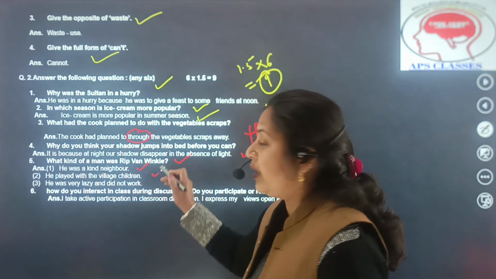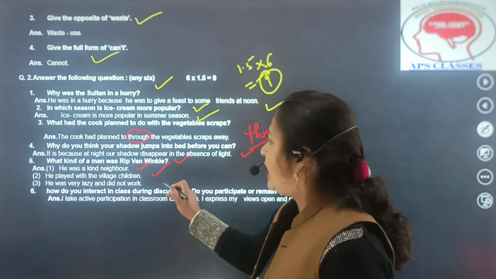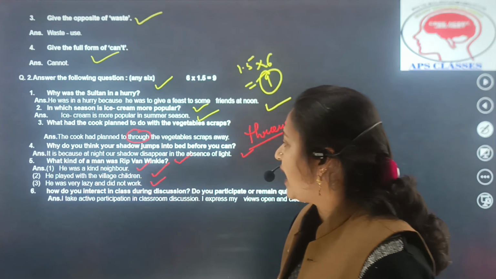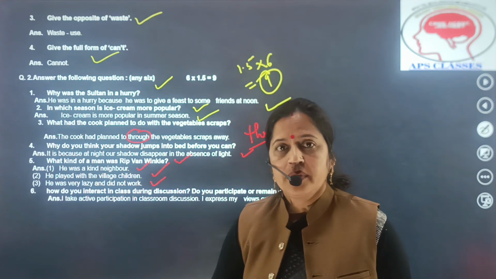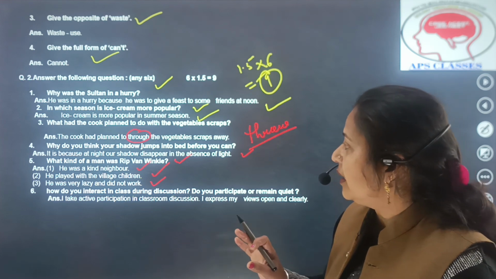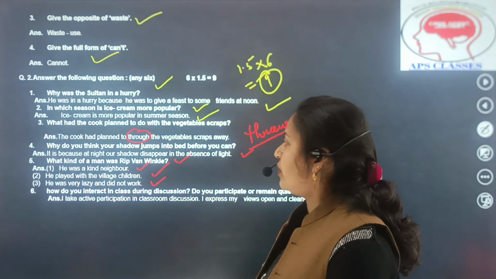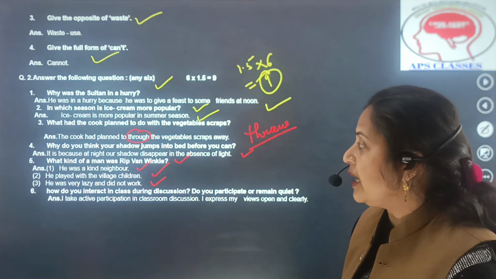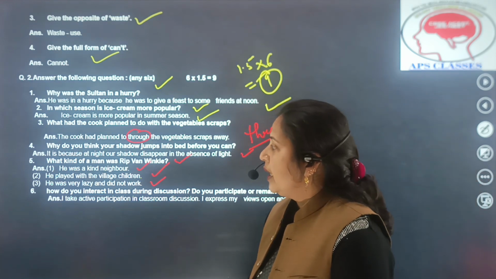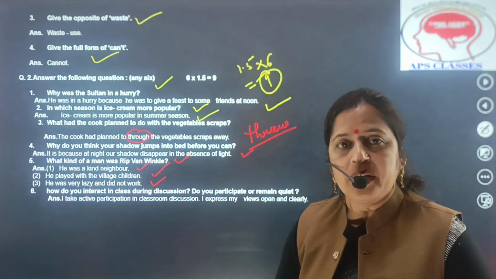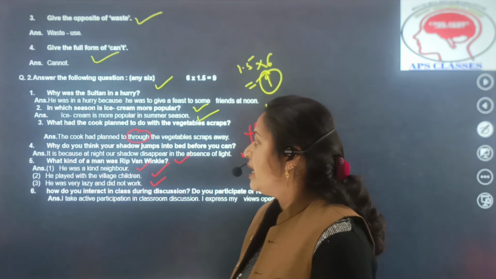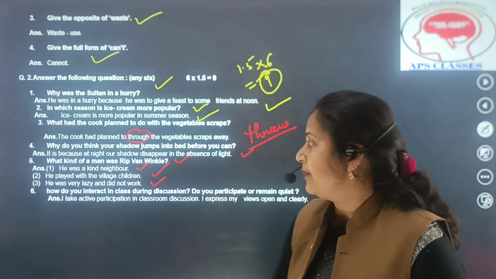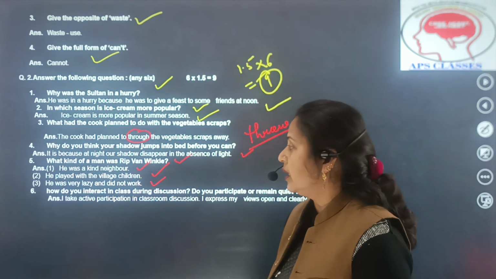He played with the village children. He was very lazy and did not work. There are 3 main points related with Van Winkle: he was a kind neighbor, he played with the village children, and the last one is he was very lazy and did not work.